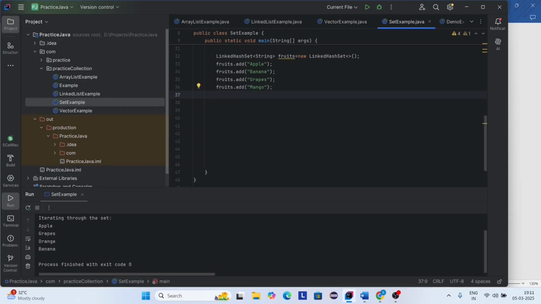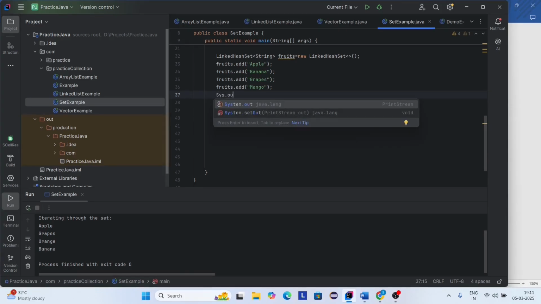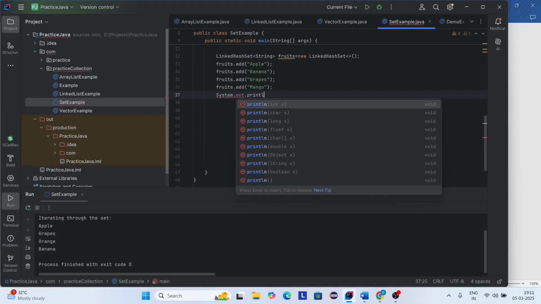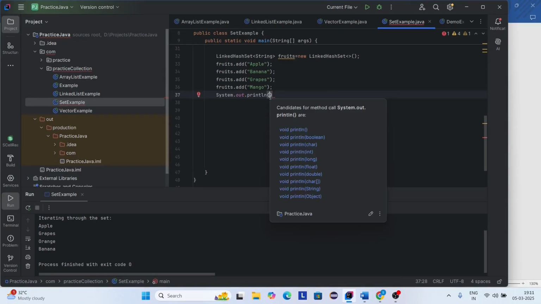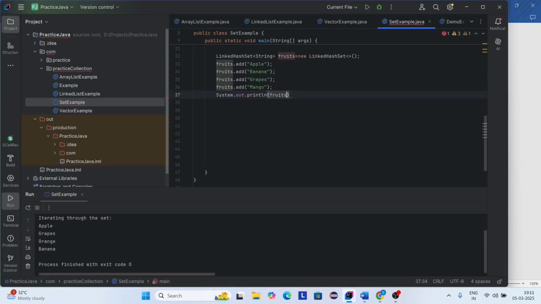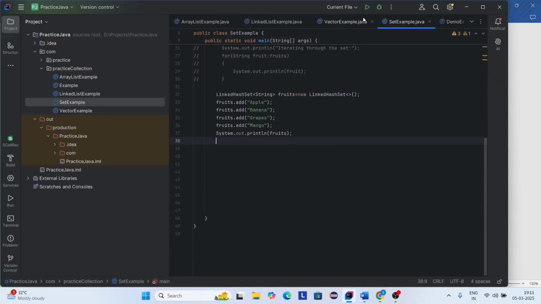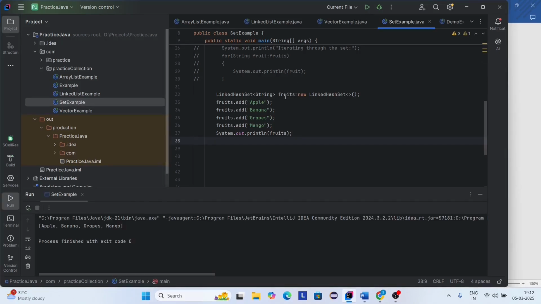Okay. So I'm printing the LinkedHashSet. So System dot out dot println. So it maintains the insertion order. So this printing statement prints the LinkedHashSet. Now let's run this program. Here you can see apple, banana, grapes, mango. Yeah, LinkedHashSet maintains insertion order, so it prints the same order here. Okay.